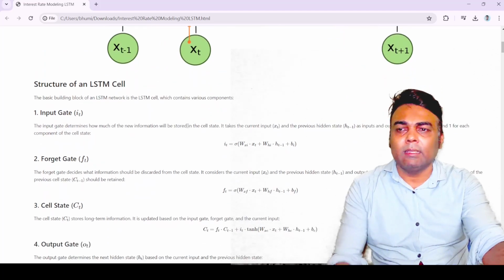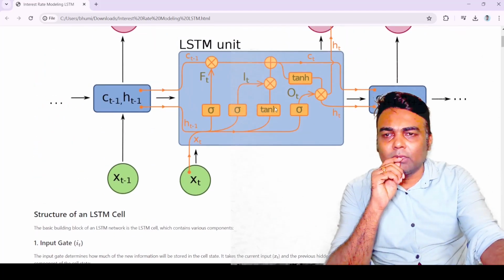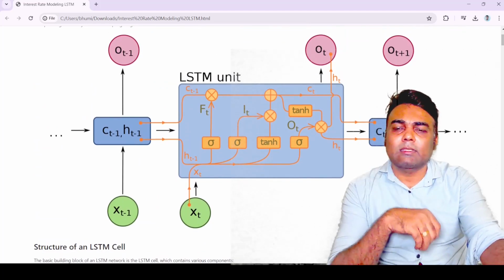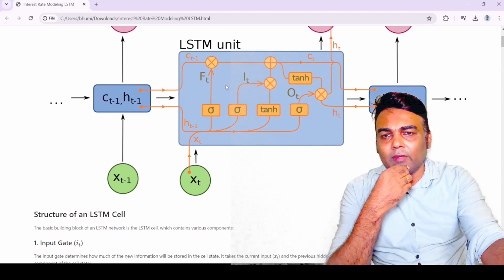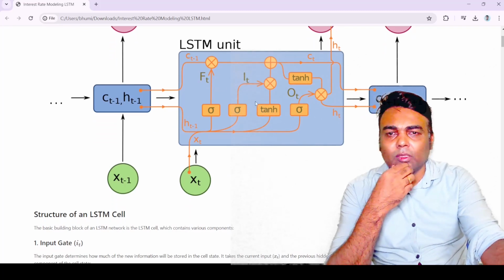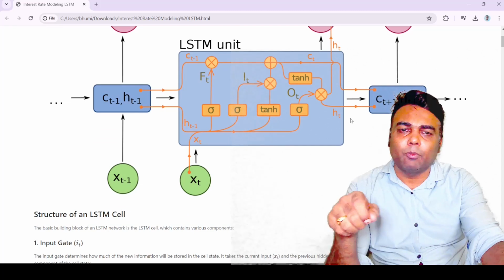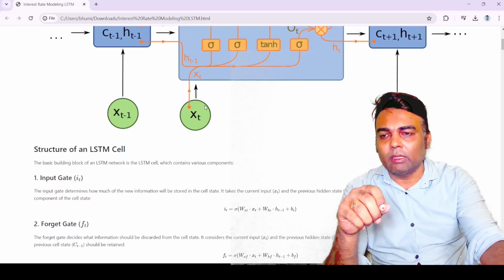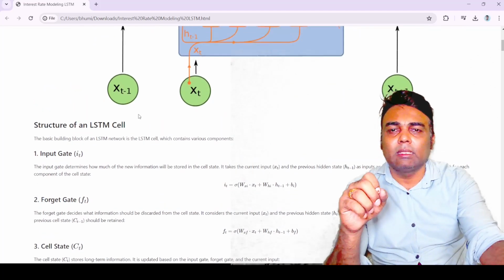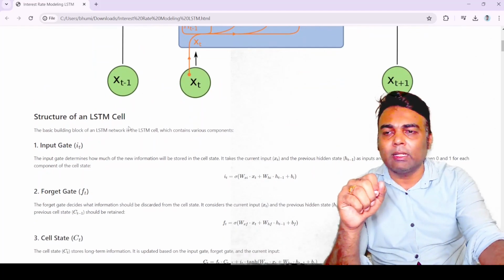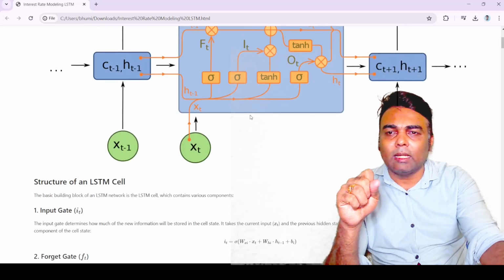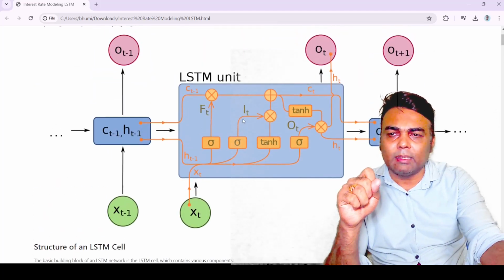So let us discuss the structure of LSTM. This is the schematic diagram of the LSTM unit. Here you have the different gates. These gates act as an input to find the next state of the system. Let us understand what these gates are and why they are used. The first one is the input gate, denoted by i_t. Here is the input gate, as you can see.